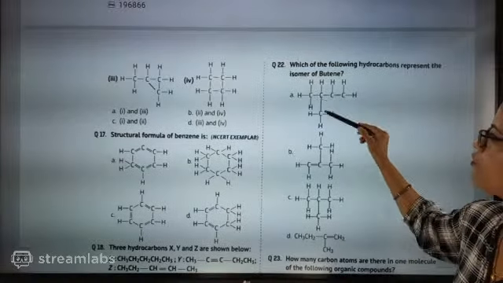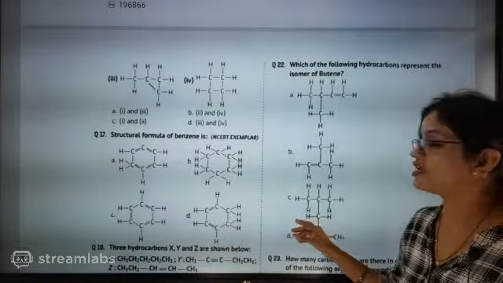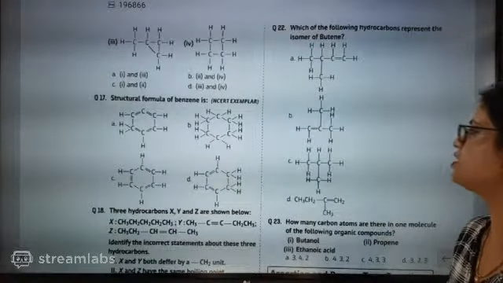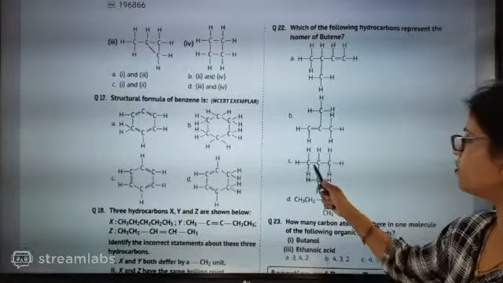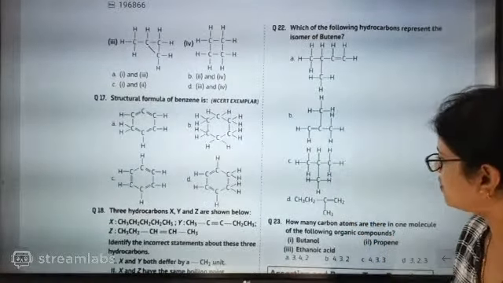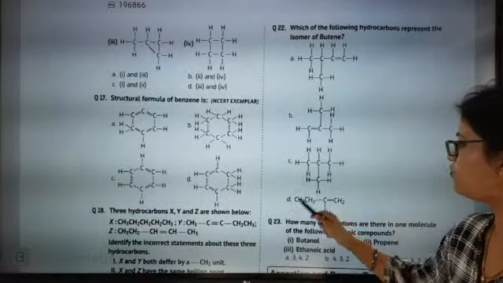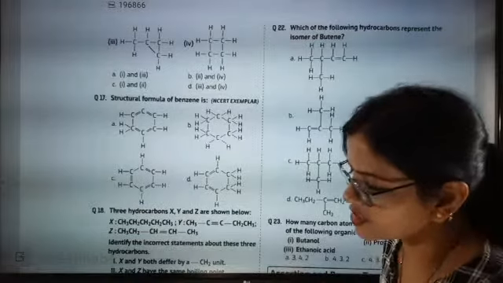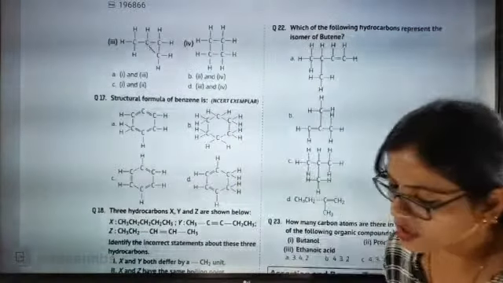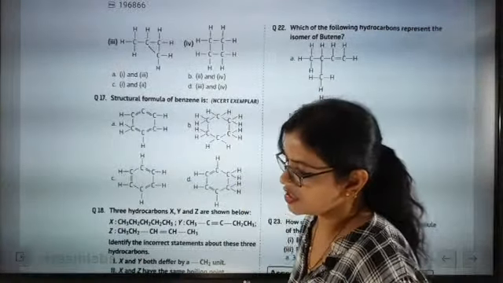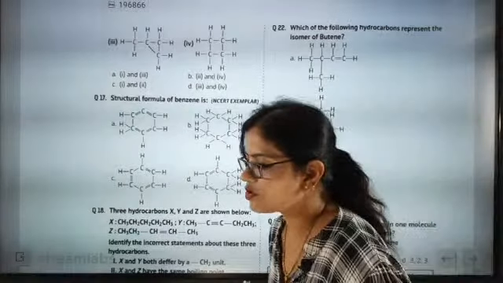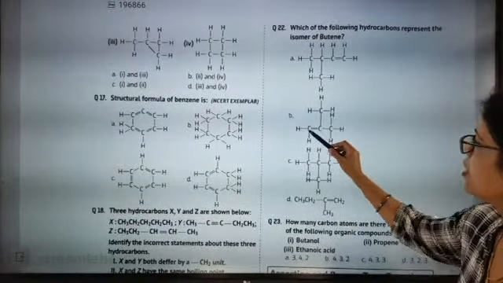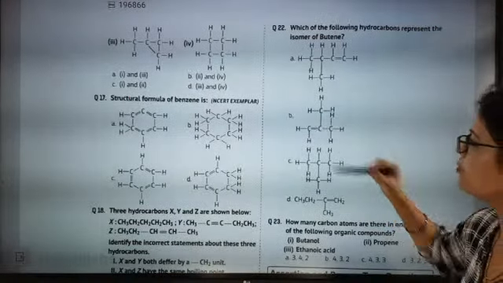Here 1, 2, 3, 4, 5 carbons, and we are talking about butene isomer. Here 1, 2, 3, 4 carbons are there, and a double bond is there. Here 1, 2, 3, 4 carbons with a double bond anywhere. Here 1, 2, 3, 4, 5 carbons. So wherever 5 carbons are there, are we going to talk about that as butene? Which option is going to be the correct answer, beta? Think about the options and then say first one, second one, how many are there? 1, 2, 3, 4 carbons are there and a double bond is there.